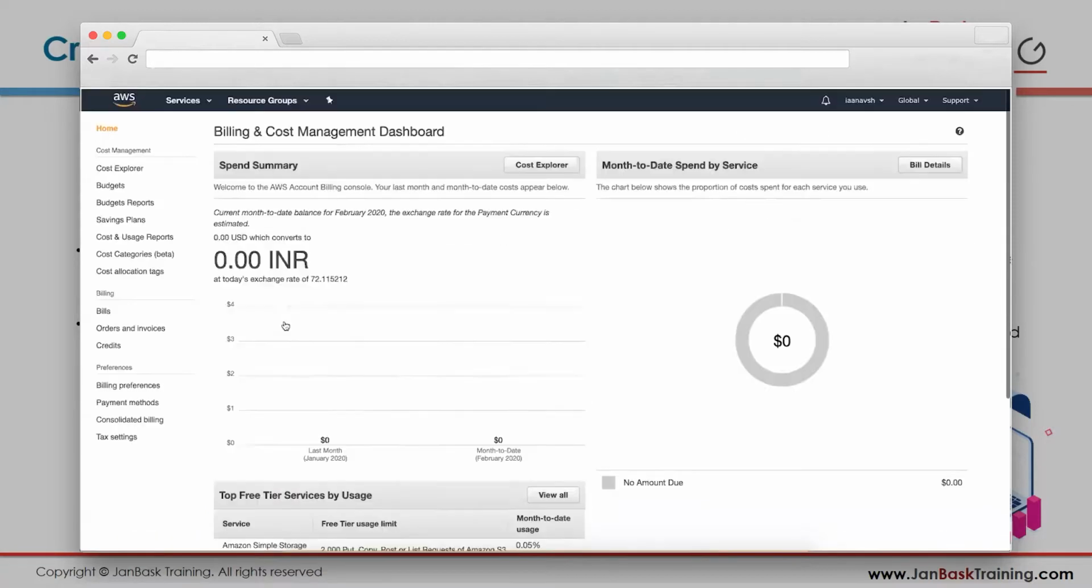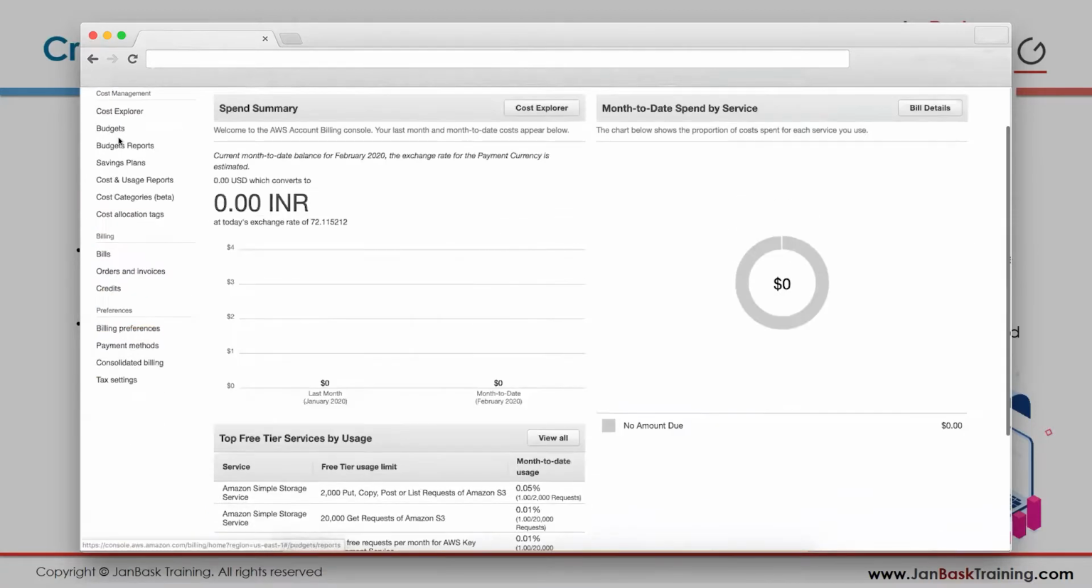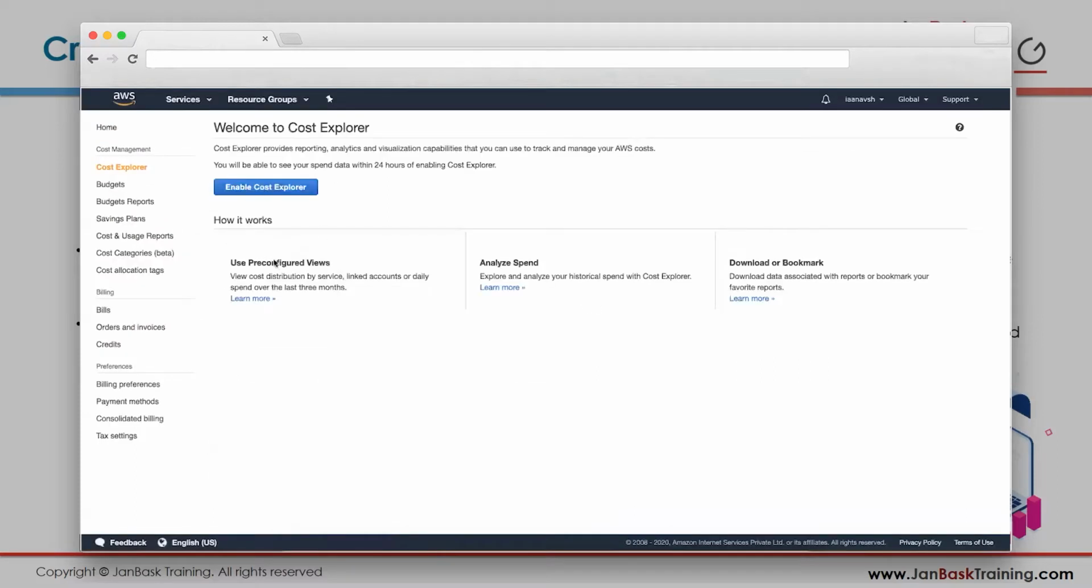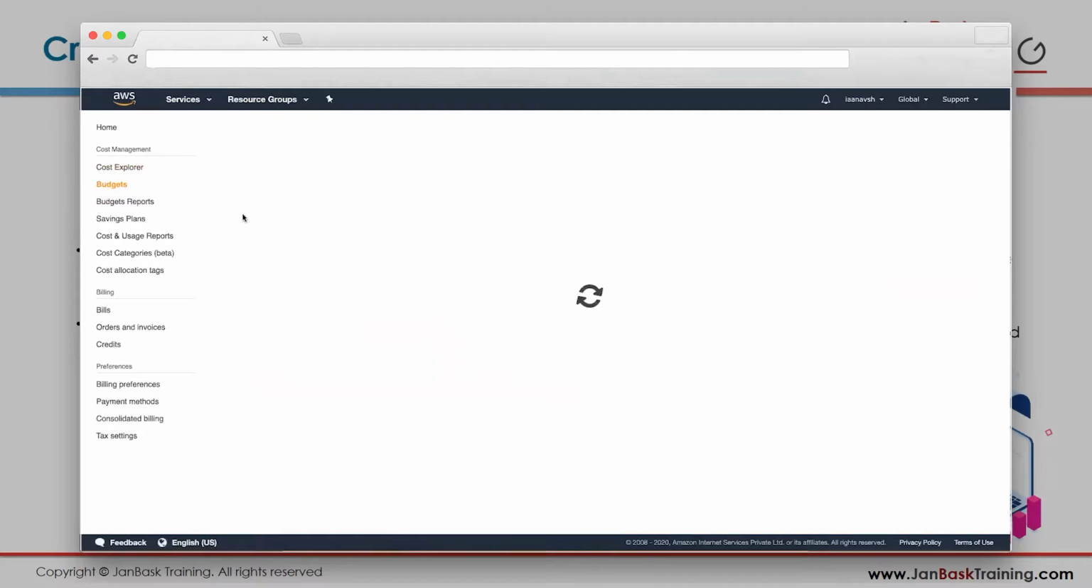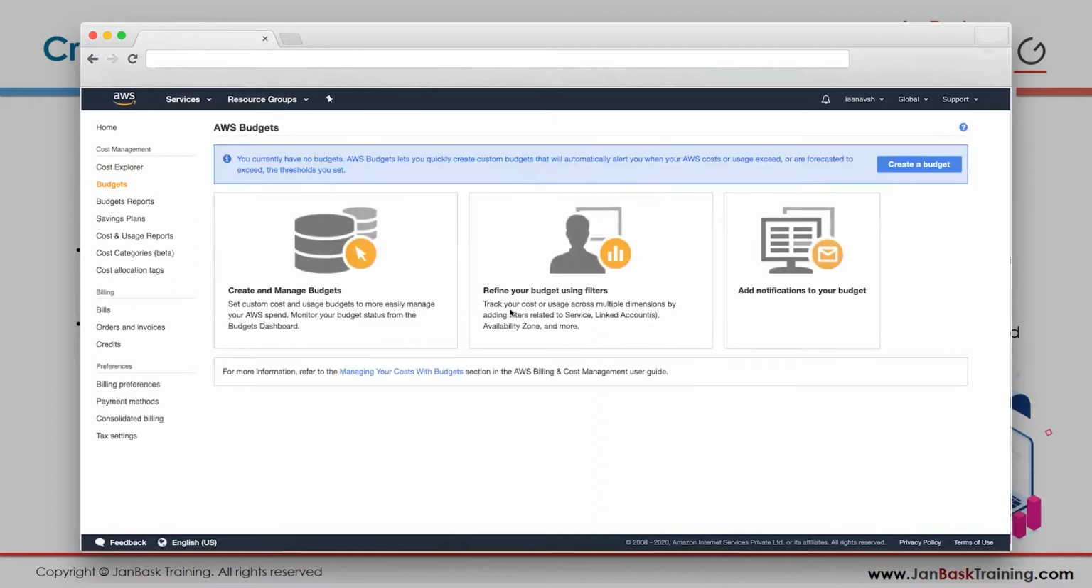Okay, so I'm not charged anything. And if you go to Cost Explorer, it will tell you how you are being charged. Okay, you can set your budgets. I want this budget, I don't want to exceed this budget. You will get an alert and everything.